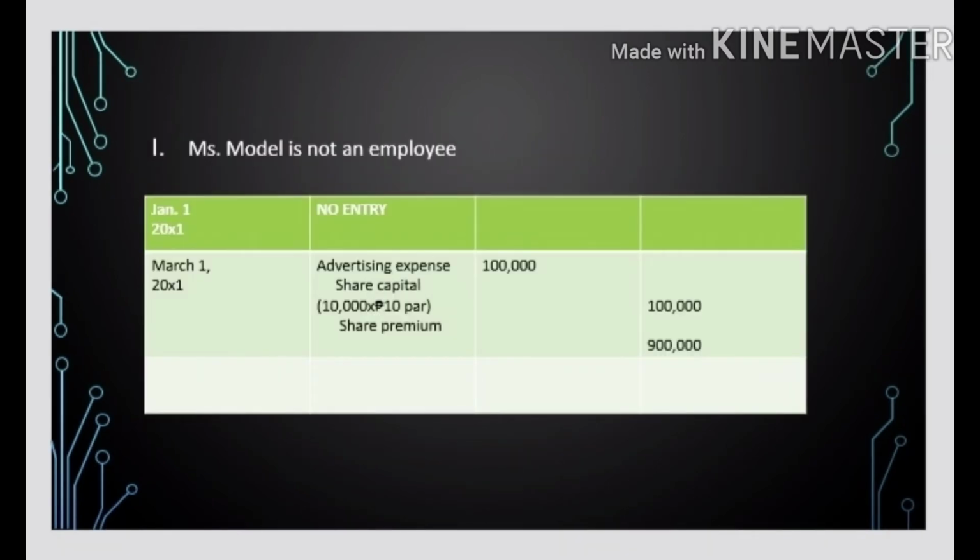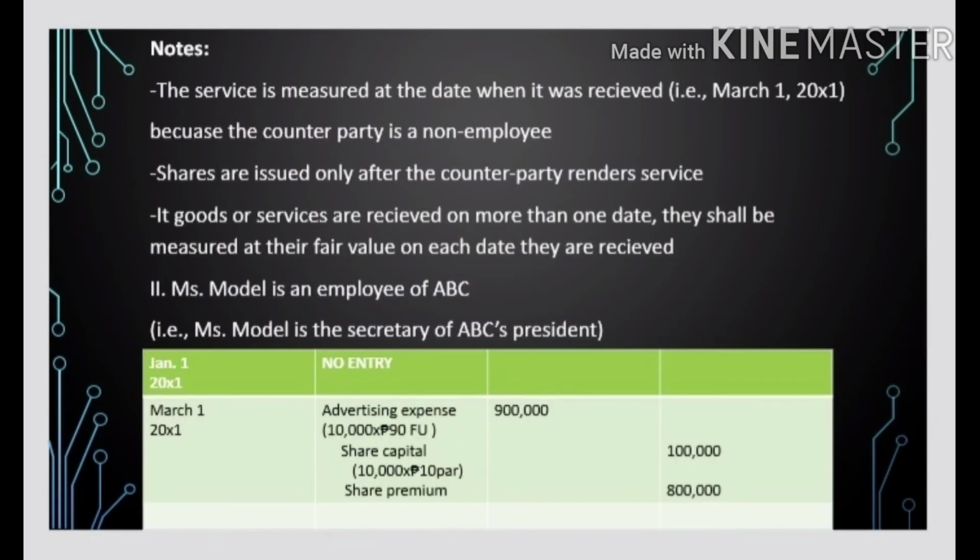Miss Model is not an employee. January 1, 20x1, no entry. March 1, 20x1, advertising expense 10,000. Share capital 10,000 times 10 par, 100,000. Share premium 900,000. Notes: the service is measured at the date when it was received, March 1, 20x1, because the counterparty is a non-employee.